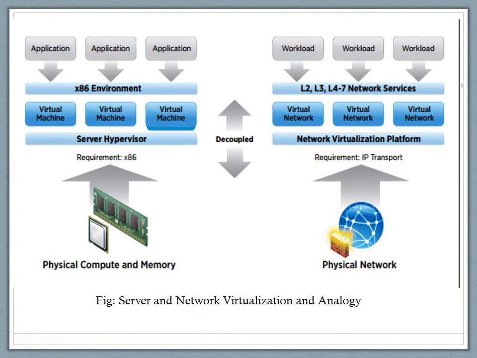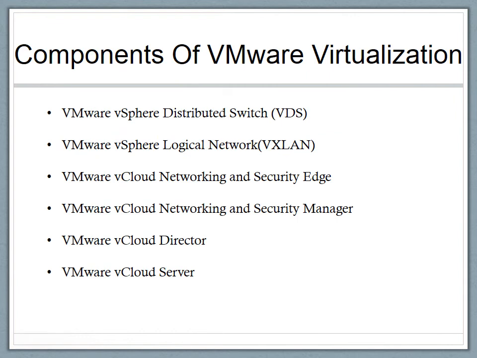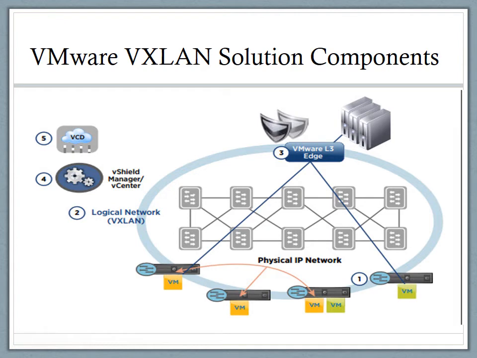This figure shows an analogy between computer and network virtualization. Now let's see the components of VMware virtualization: VMware vSphere Distributed Switch, VMware vSphere Logical Network, VMware vCloud Networking and Security Edge, VMware vCloud Networking and Security Manager, VMware vCloud Director, and VMware vCloud Server. This picture shows the VMware solution components.